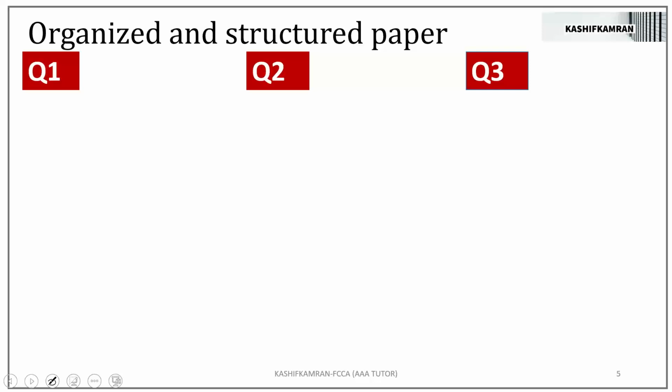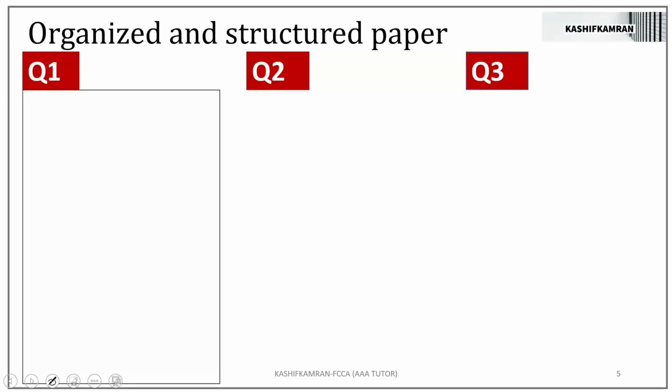Now, when you open question number 1 in your exam hall, whether it is a computer-based paper or a manual paper, you need to understand that question number 1 contains 46 technical marks. And along with the 46 technical marks, it contains 4 professional marks, which are for writing up a briefing note. You must all be very familiar that question number 1 is to be written in the format of a briefing note. And you should not be losing professional marks.